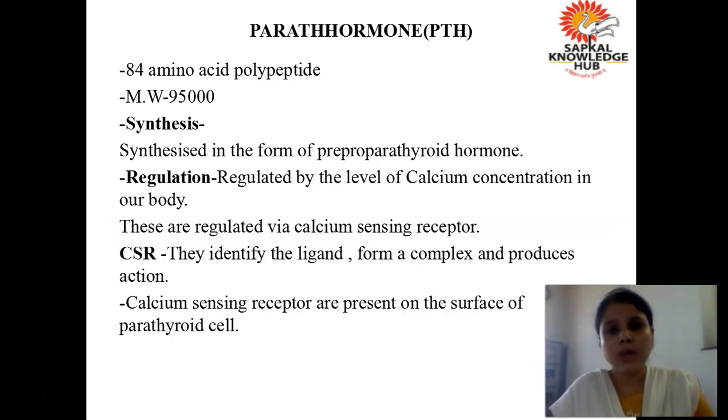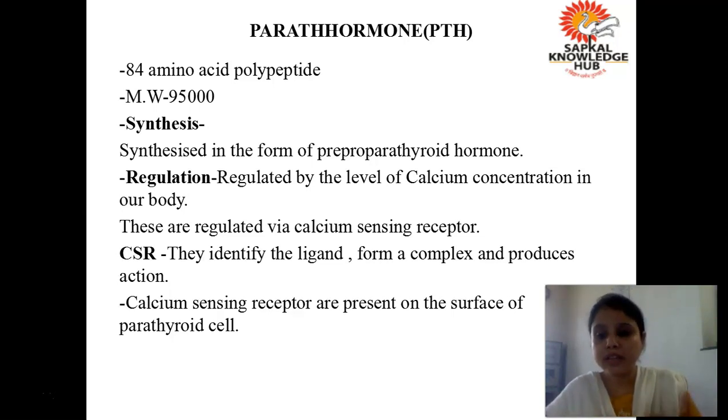Okay, so we will be studying first the pharmacology of parathormone. First of all, you should know certain things about parathormone: it is a single chain polypeptide made up of 84 amino acids whose molecular weight is 9,500. And how is it synthesized? It is synthesized in the form of pro-parathyroid hormone. Understood all of you? And how its level is regulated, just now I have explained to you.